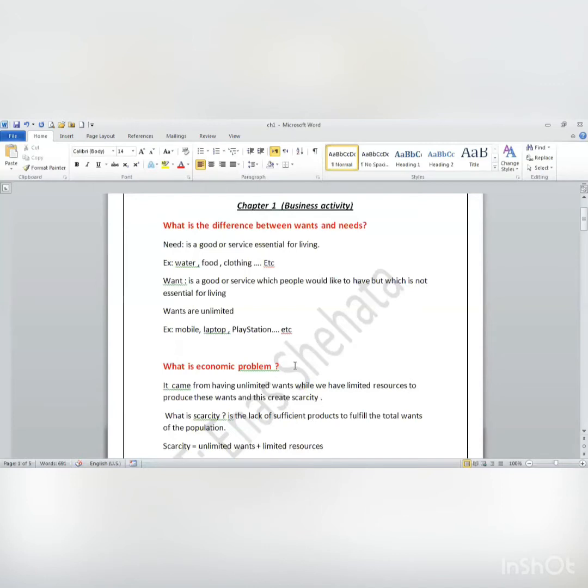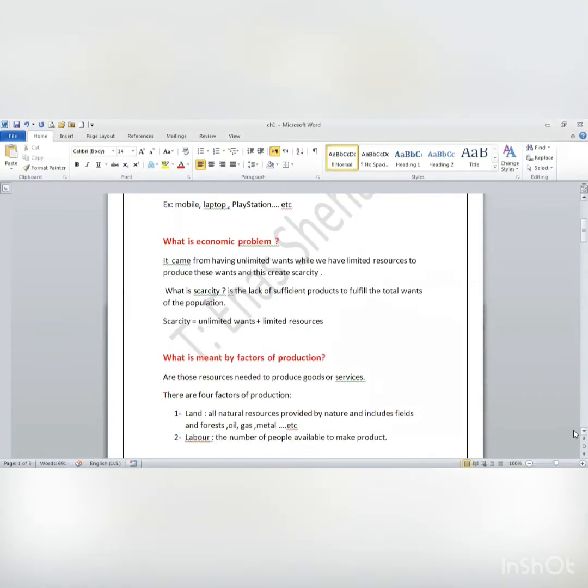What's scarcity? Scarcity is the lack of sufficient products to fulfill the total wants of the population. I will not be able to produce all the products that my population may want. Okay, so I can make it as an equation: scarcity equals unlimited wants plus limited resources.